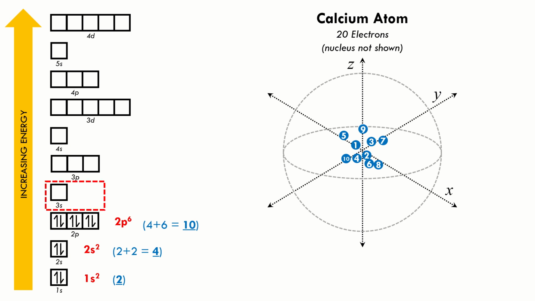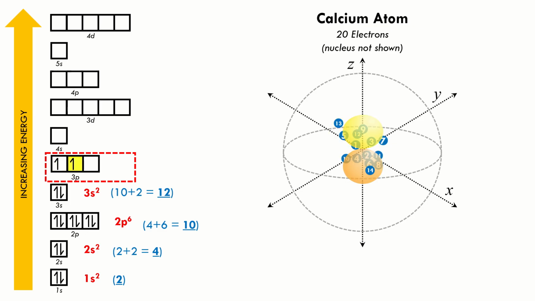The next subshell is 3s. We can put 2 electrons here. The notation is 3s2. We put 10 electrons a while ago and 2 new electrons now. And now we have a total of 12 electrons. 12 down, 8 to go. The next subshell is 3p, which can carry 6 electrons. We can put all 6 electrons over here.